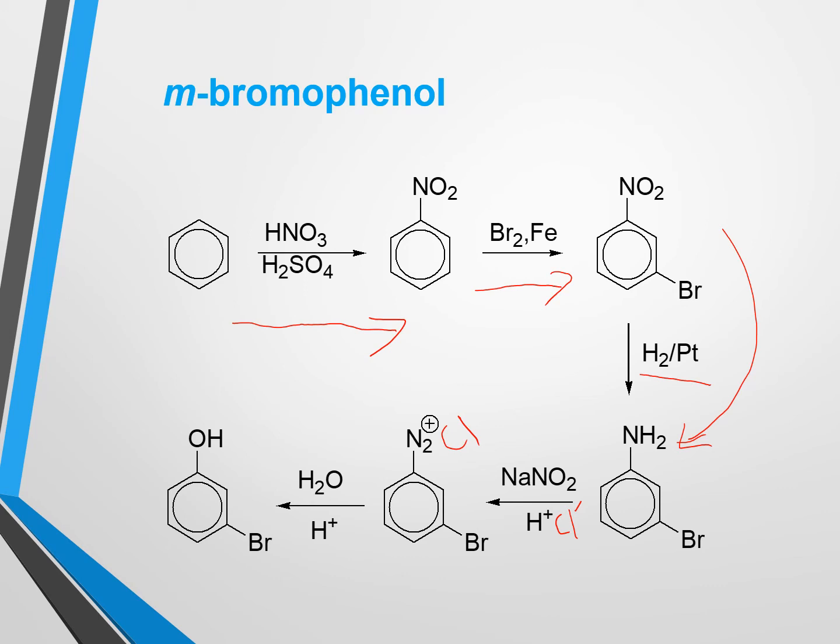acidic hydrolysis. So after acidic hydrolysis meta-bromobenzene diazonium chloride will be converted to meta-bromophenol, at room temperature, or in another sense we can say if the temperature is more than 5 degree centigrade. In that case meta-bromobenzene diazonium chloride will be converted to meta-bromophenol. So following this synthetic step we can prepare meta-bromophenol from benzene.